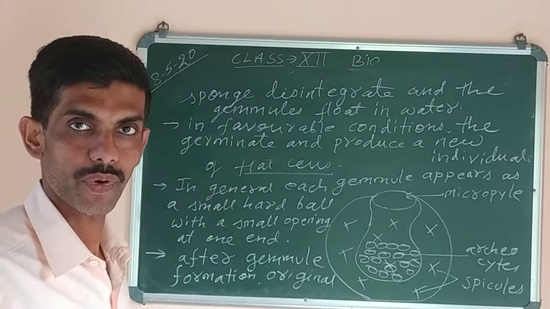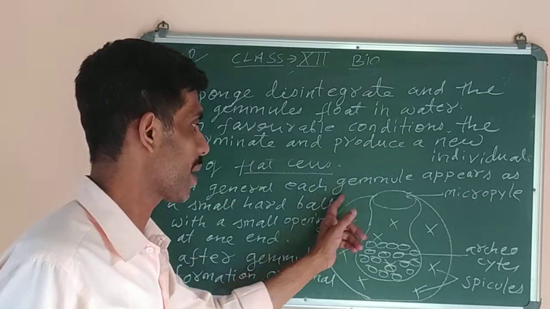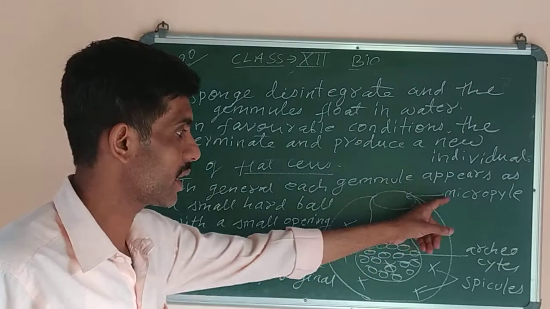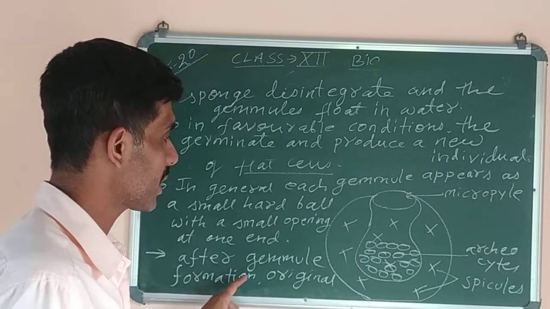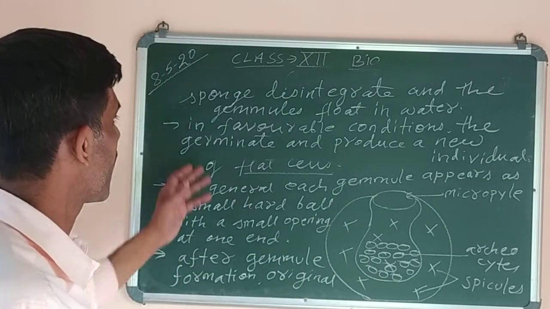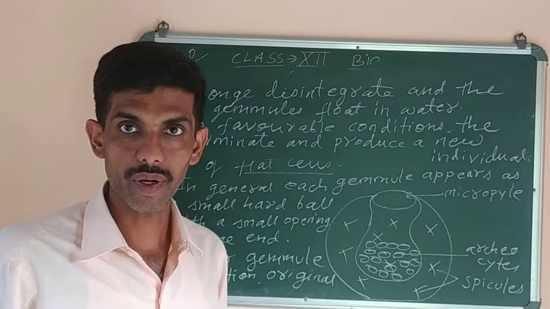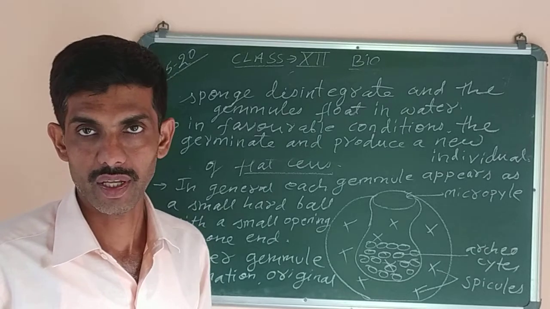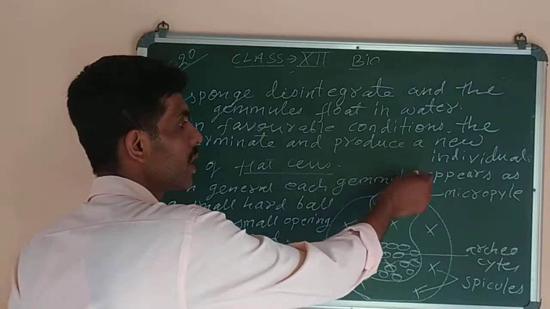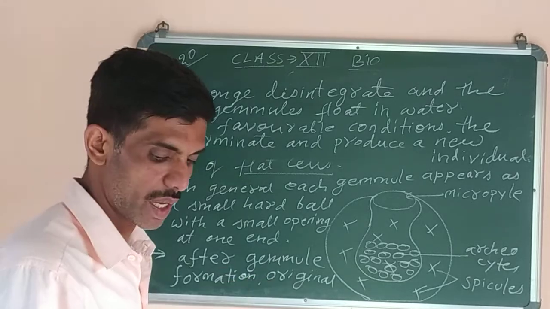It is found in both freshwater and marine sponges. Okay, then how does it look in general? The gametes appear like a small, hard ball-like structure. There is an opening at one end, here called micropyle. After the gametes are formed, the original sponge will break down, that is disintegrate, and the gametes are released on the surface of water. They will float in the water, and when they get favorable conditions like presence of food and suitable temperature, they will germinate and grow into new sponges. So in this way, sponges can reproduce asexually by gamete formation.